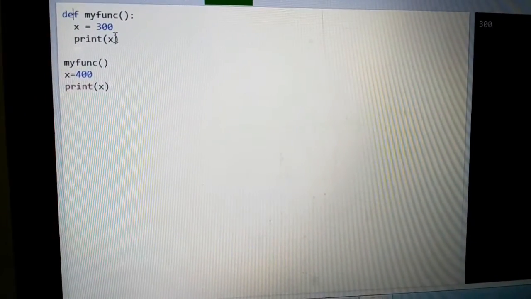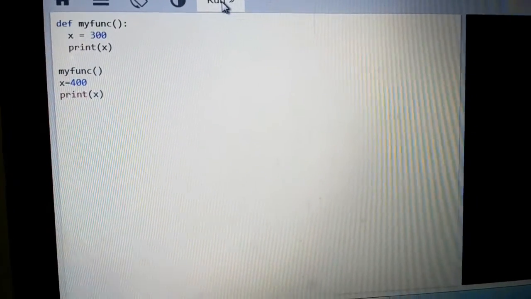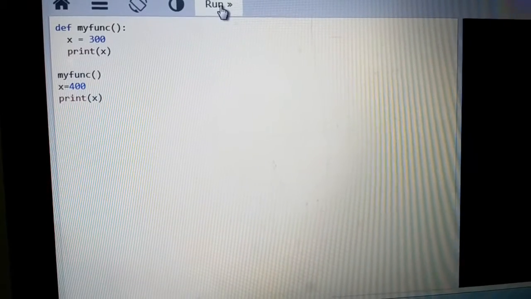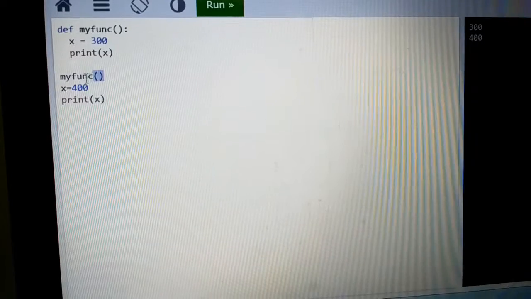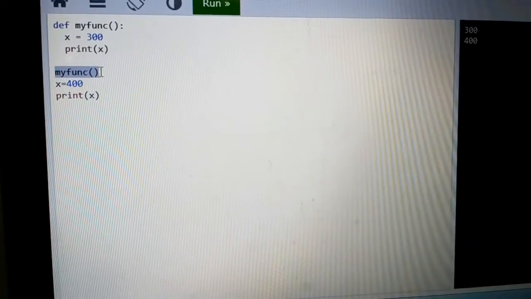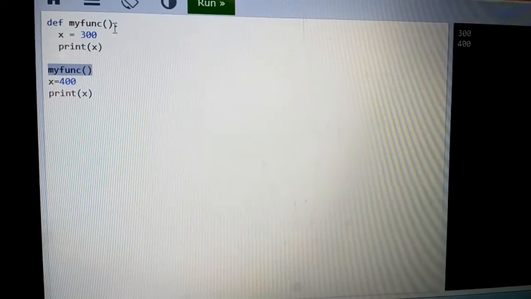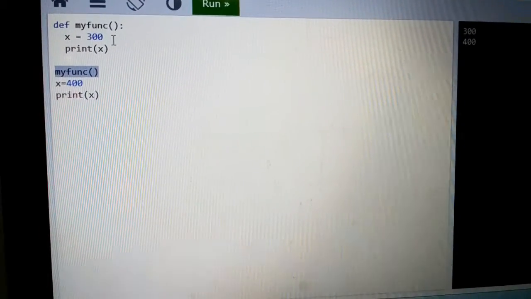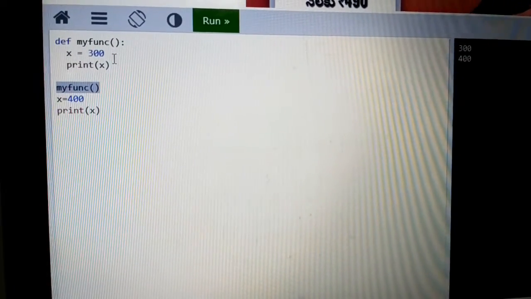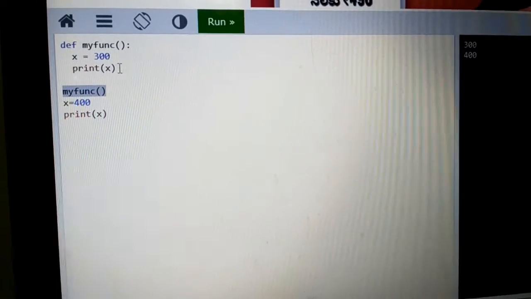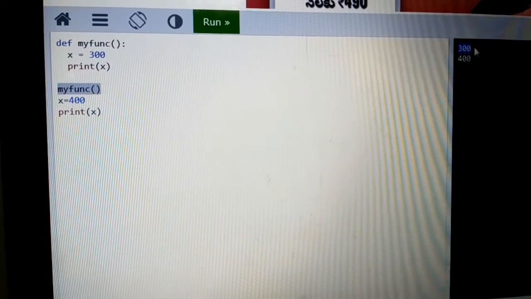When I execute this program, this displays the output. See, x is equal to 300 here, x is equal to 400 here. First I am calling my function statement in the main function. So immediately the cursor control goes to the def my function statement. Here x is equal to 300. In memory, the variable x is created and assigned the value 300. Then immediately it prints the value of x. Here x value is 300. First it displays the value 300 here.